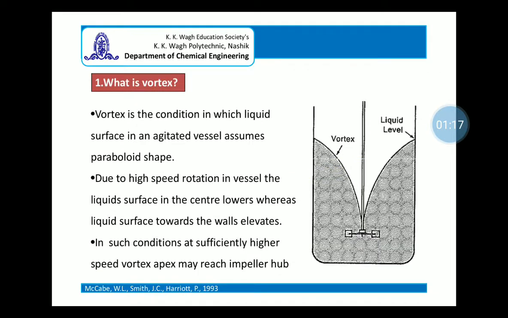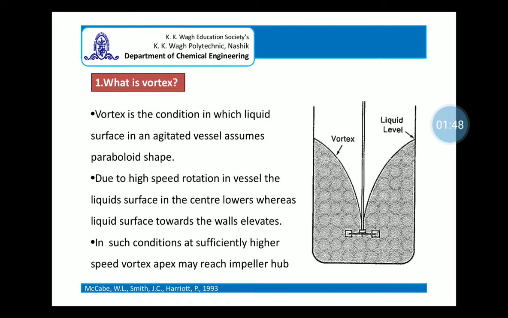Now exactly what is a vortex? Basically, it is a condition in which the liquid surface in an agitated vessel assumes a paraboloid shape. Due to the high speed of the impeller, the level of the liquid in the center falls, whereas the level of the liquid towards the wall rises, and as a result some oscillating surge is created.